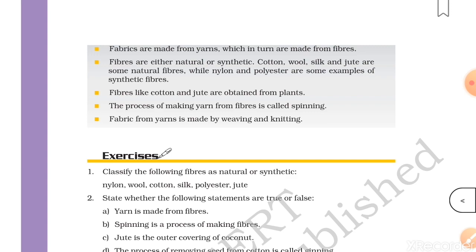Fibers like cotton and jute are obtained from plants. The process of making yarn from fibers is called spinning. And lastly, fabric from yarns is made by weaving and knitting. Now, let's discuss the exercises.